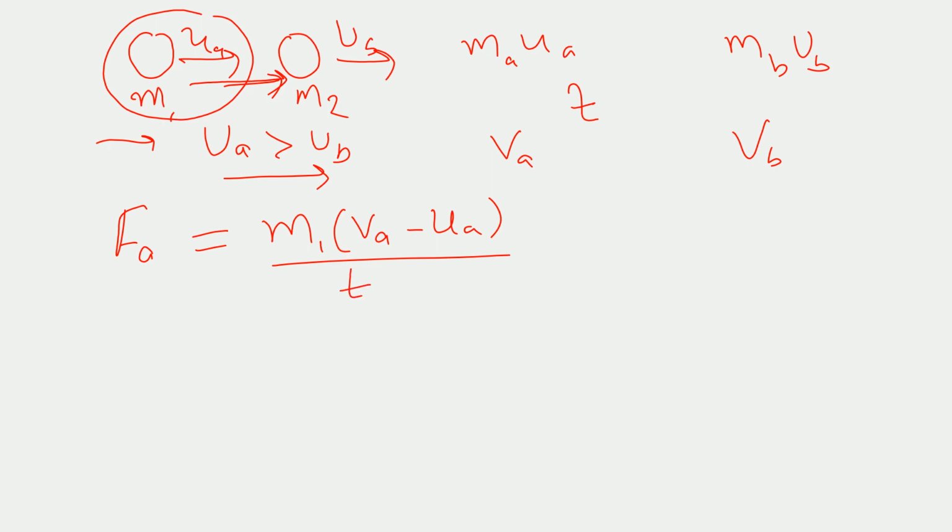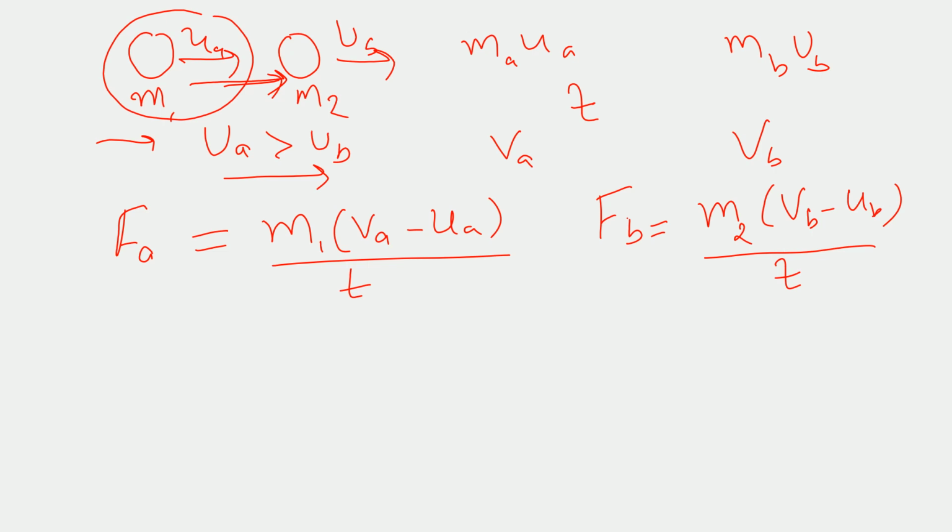This is the force exerted by the first ball. Now the force exerted by the second ball is equal to the mass of the second ball times the change in velocity, which is vb minus ub, divided by the time duration.